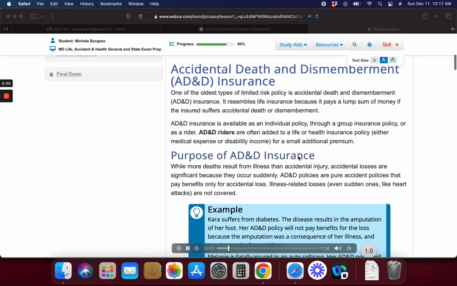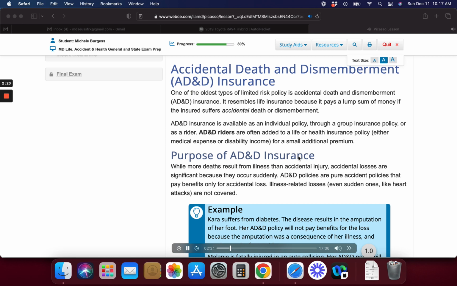While more deaths result from illness than accidental injury, accidental losses are significant because they occur suddenly. AD&D policies are pure accident policies that pay benefits only for accidental loss. Illness-related losses, even sudden ones, like heart attacks, are not covered.